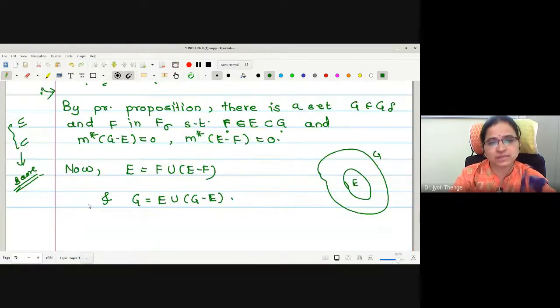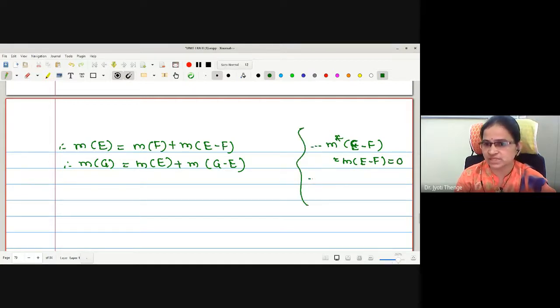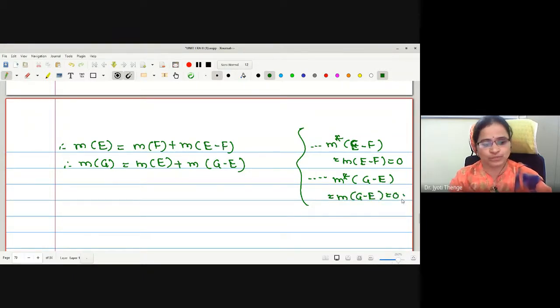Right now, why is this M star equal to M? I am equating M star of E minus F equals M of E minus F equal to 0. Right? Because for measurable sets, outer measure and Lebesgue measure coincide. Similarly, outer measure of G minus E is equal to Lebesgue measure of G minus E equal to 0.